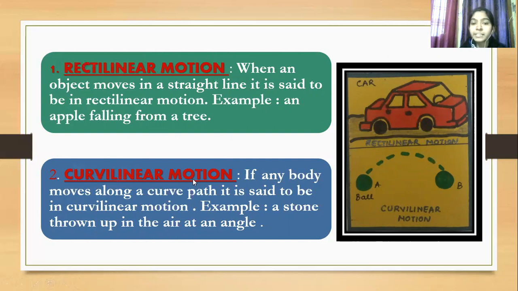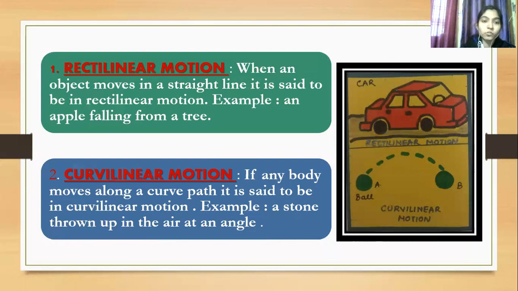Next is curvilinear motion. If any body moves along a curved path, it is said to be in curvilinear motion. For example, a stone thrown up in the air at an angle. Suppose you throw a stone or a ball, it will move at an angle. So it will move in a curve. So this type of motion is called curvilinear motion. Is it clear?